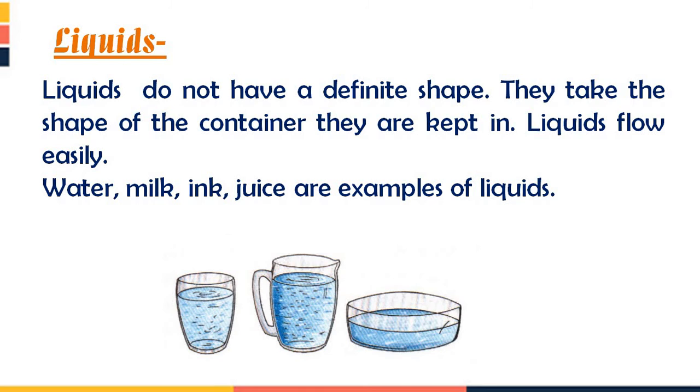See in the picture. In the first picture the water is kept in the glass. The same water is kept in a jug in second picture and then the same water is kept in another container. But you will come to know that water is same but its shapes are regularly getting changed. So we can come to the conclusion that the liquids do not have the definite shape. They take the shape of the container they are kept in. वो जिस भी कंटेनर में रखे जाते हैं उसी का शेप ले लेते हैं.